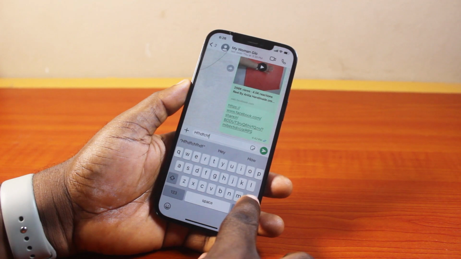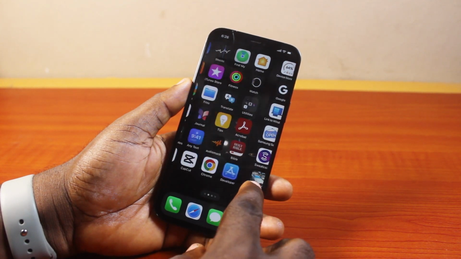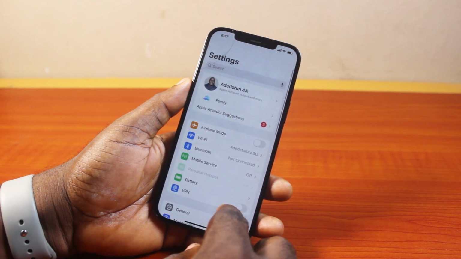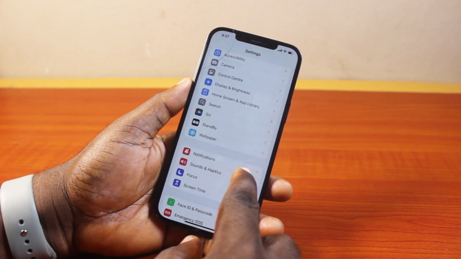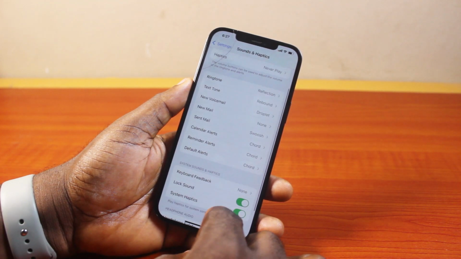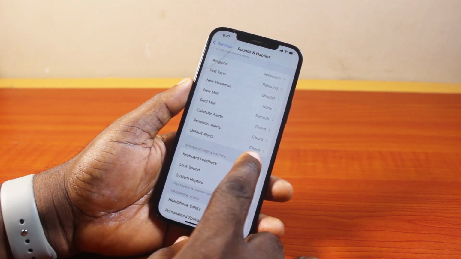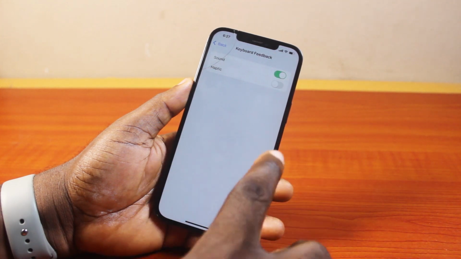Then if you want to enable the keyboard sound to work on your iPhone 12, all you just need to do is go ahead and open the settings app on your iPhone. Then scroll down the settings page and click on sounds and haptics. Once you click on that, scroll down the page until you get to keyboard feedback under system sounds and haptics, and then click on that. Then locate sounds and turn this on.